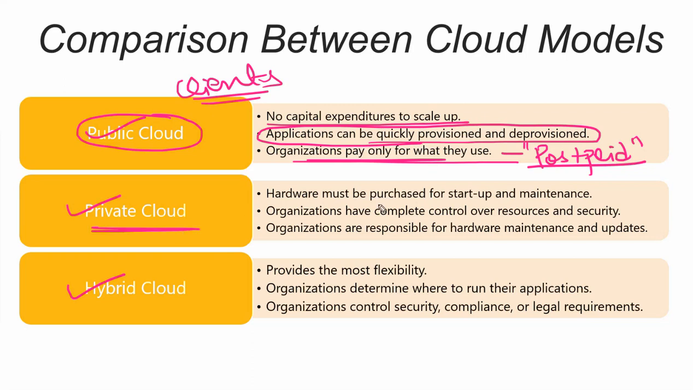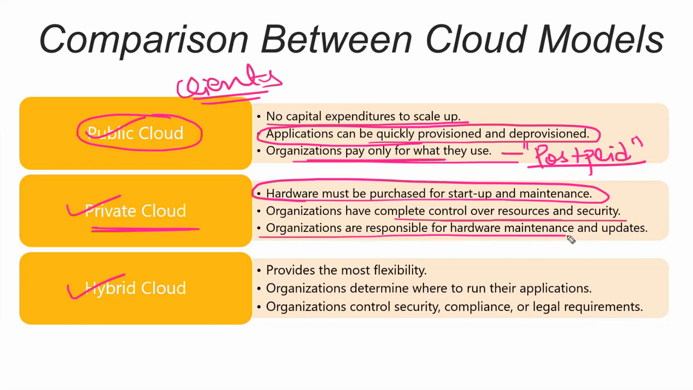But if you go for the private cloud, hardware must be purchased for the startup and maintenance. Meaning they need to allocate some hardware for a certain period of time. Organizations have complete control over the resources. If it is private, it is your private property only. You have the full control. That is why it is written: organizations are responsible for hardware maintenance and updates. So if anything goes wrong, you need to manage it. A vendor will support you, but since you are not allowing anyone to interfere in your matter, go ahead with the private cloud.